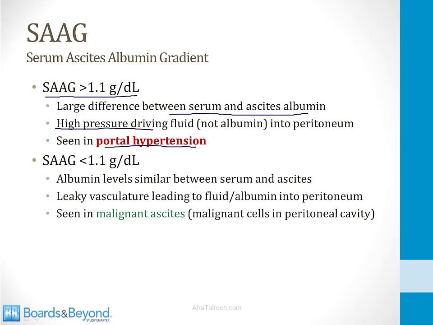The high pressure in the portal system drives fluid into the peritoneum, but the vasculature is intact, so albumin remains behind, and as a result there's a large difference between the two albumin concentrations.